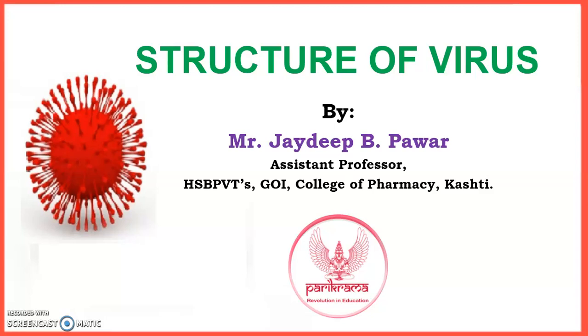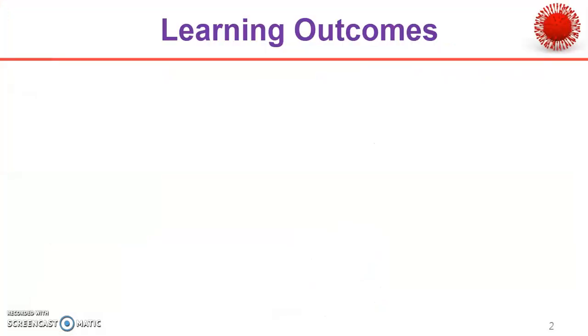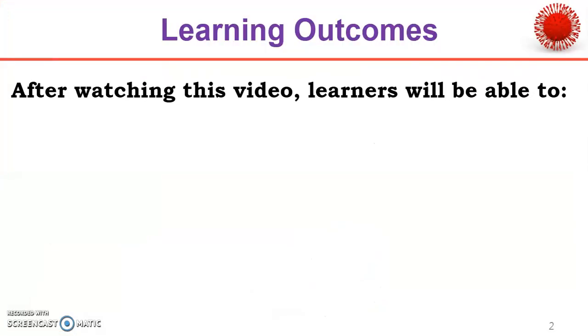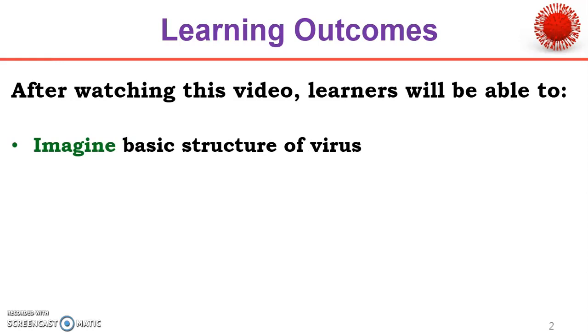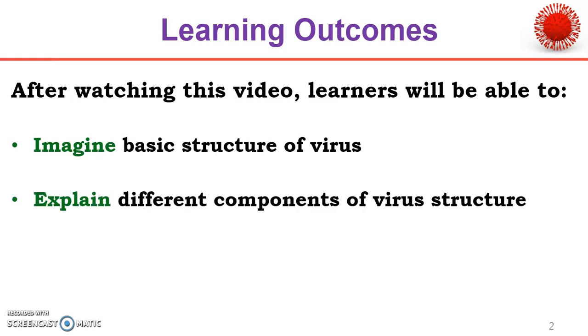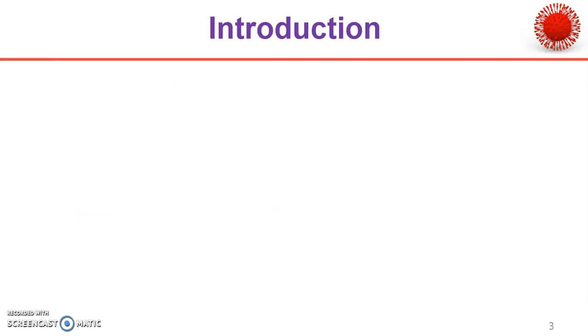I am going to discuss the structure of virus. After watching this video, learners will be able to imagine the basic structure of virus and explain the different components of virus structure.